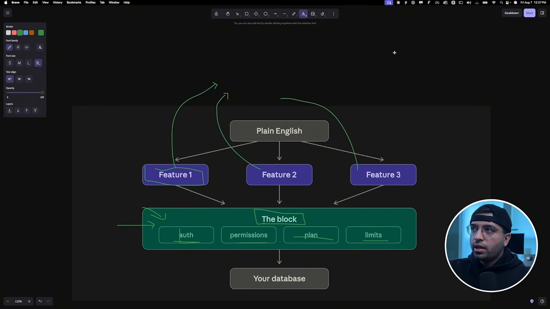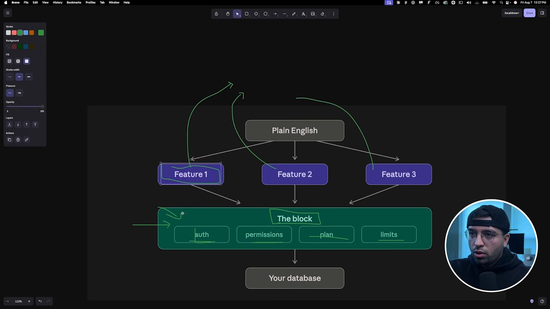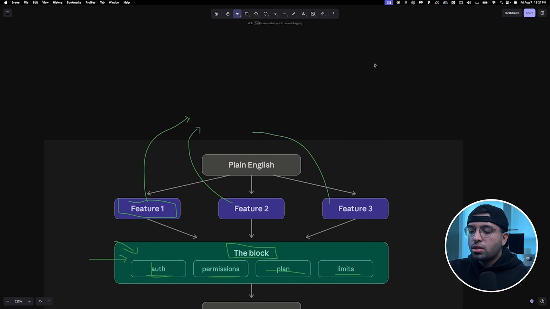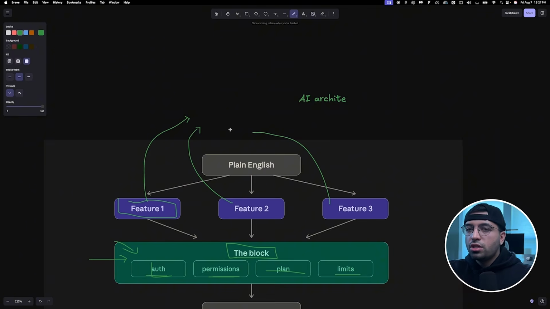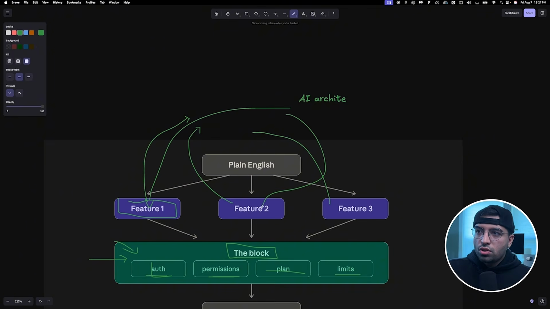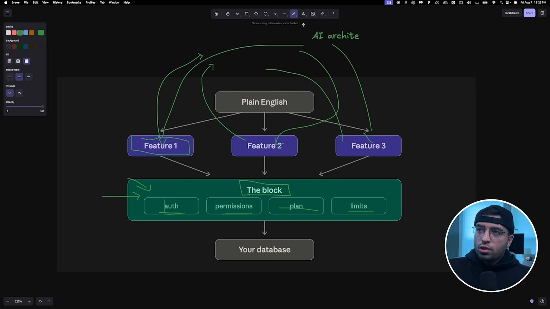And now the most important thing is, because we can essentially leave the whole burden of deciding what this stuff needs to look like every single prompt, we can now confidently rely on AI making the architectural plan. And so we tell AI to do the architectural plan and we nudge it if we need it to. And because it's so focused on only these features, it's easier for us to build. And the coolest part here, if you want something new added to this block, if you add it in here, it applies to all features that were built in the past. So this is a much better architecture.